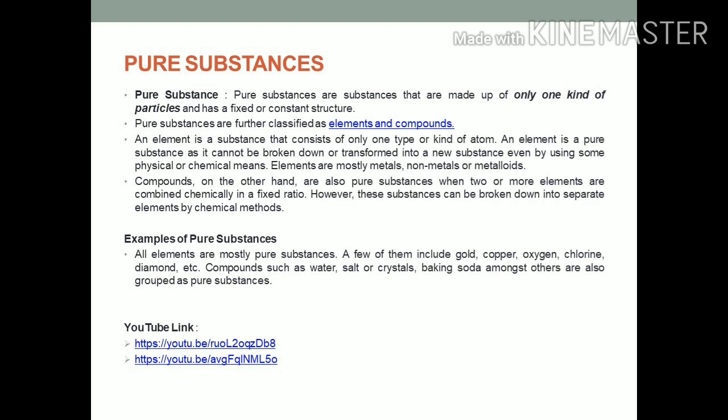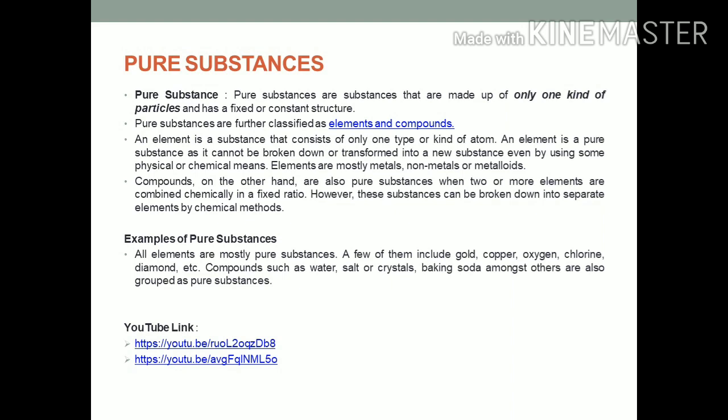We will understand what is an element. An element is a substance that consists of only one type or kind of atom. An element is a pure substance as it cannot be broken down or transformed into a new substance even by using some physical or chemical means. Elements are mostly metals, non-metals or metalloids. Some examples of elements are gold, copper, oxygen, chlorine, diamond.